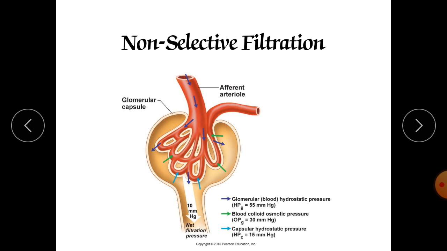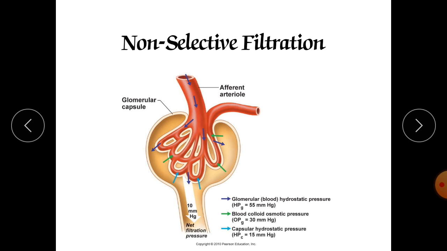Now, what is the net pressure of filtration? That filtration net pressure we must know. The net filtration pressure is 10 mmHg. Actually, it has a formula. The net pressure is equal to GBHP, the glomerular blood hydrostatic pressure, minus CHP, which is the capsular hydrostatic pressure, minus BCOP, the blood colloidal osmotic pressure.